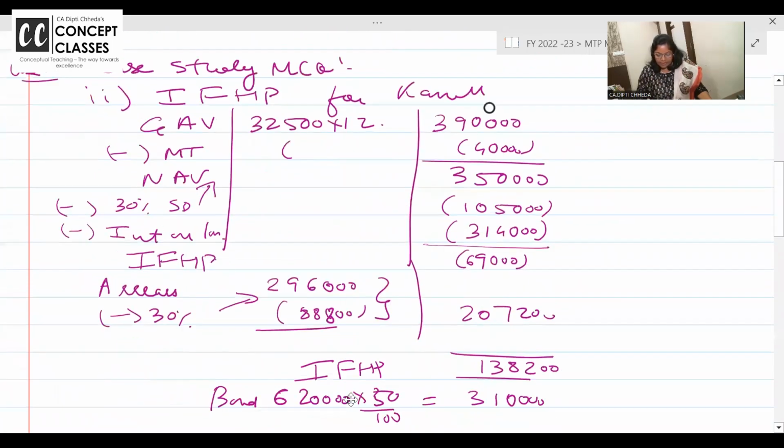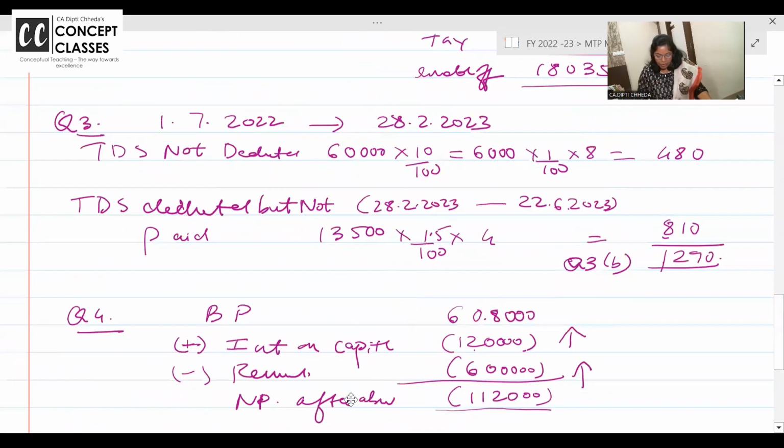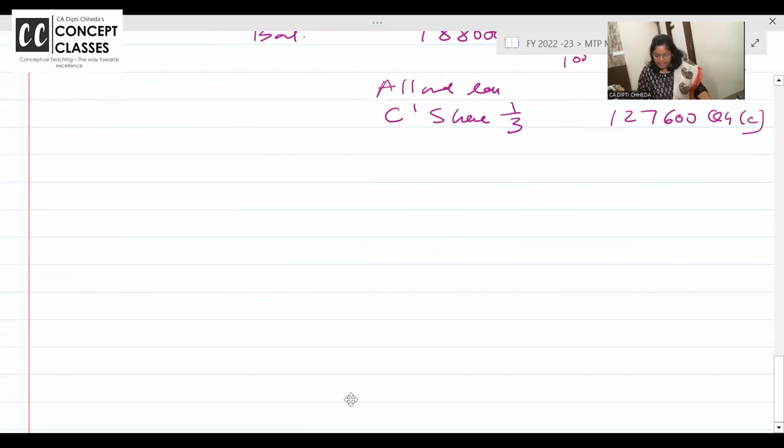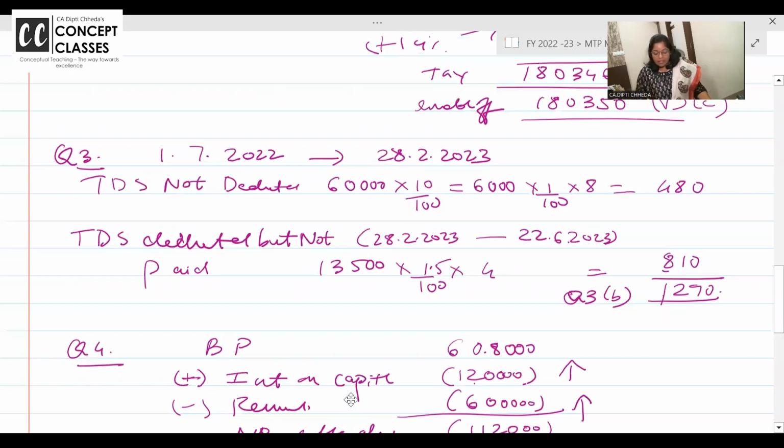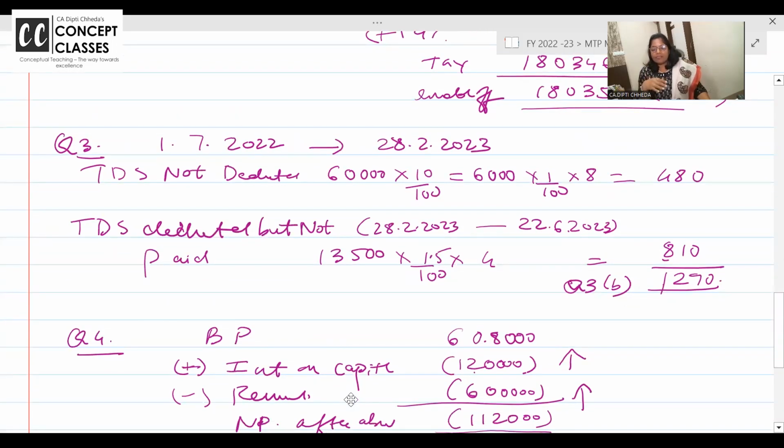One second. Not the GAV one, your doubt was about the number of days calculation in remuneration, I feel it was a very good doubt. See, this period you have to calculate from 1st of July to 20th February, because 1st of July was the day. If you have deducted by 7th of July, you should have paid by the 7th of the next month to the government.